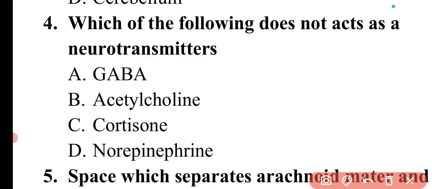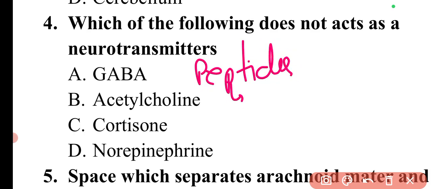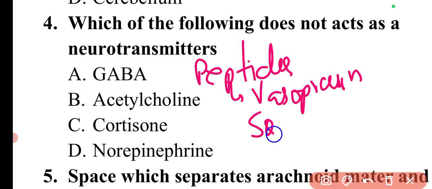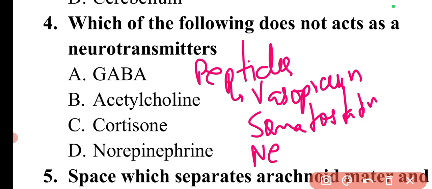Then the second category that I have shown you is peptides. Under peptides, there is vasopressin, which is a neurotransmitter. Then somatostatin is a neurotransmitter. Then neurotensin is also a neurotransmitter. So these are the different peptide-based neurotransmitters.